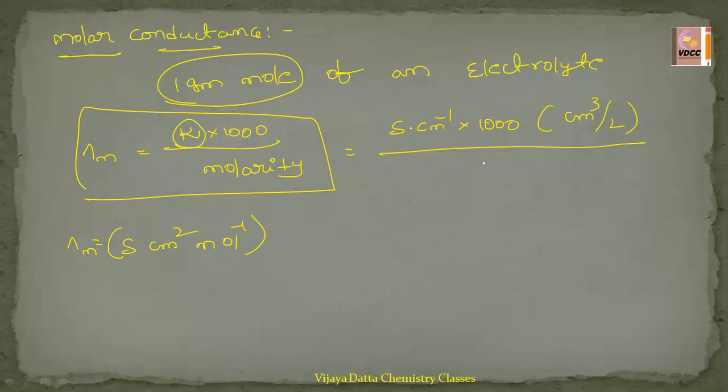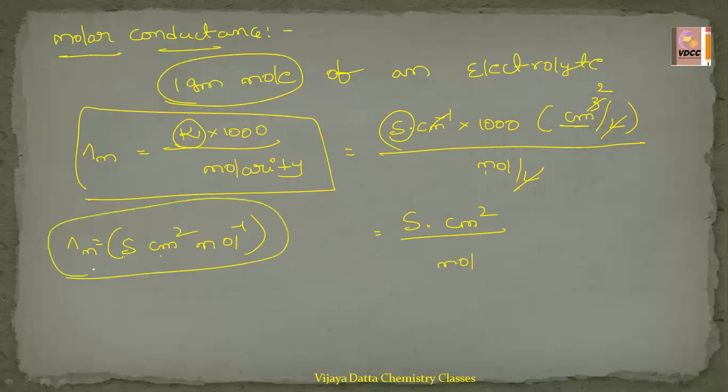Units are moles per liter, isn't it? Liter will get cancelled. Then centimeter inverse and centimeter cube give centimeter square. So the leftover units are Siemens centimeter square by mole. That is what I have written here: Siemens centimeter square mole inverse. These are the units for molar conductance.